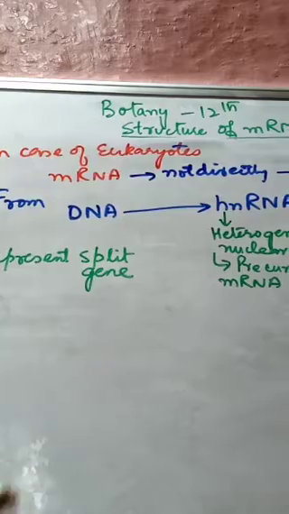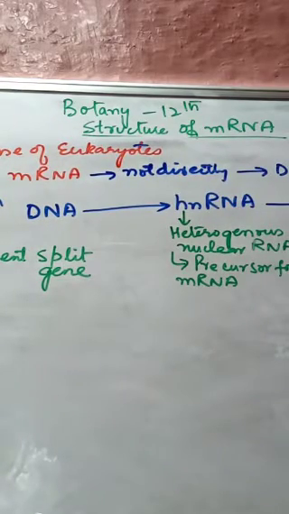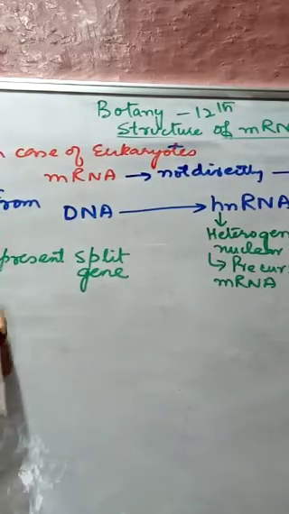Now, this hnRNA consists of two types of sequences.